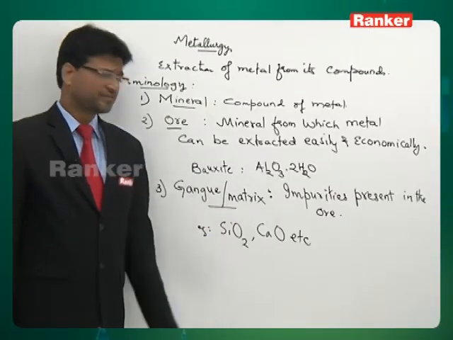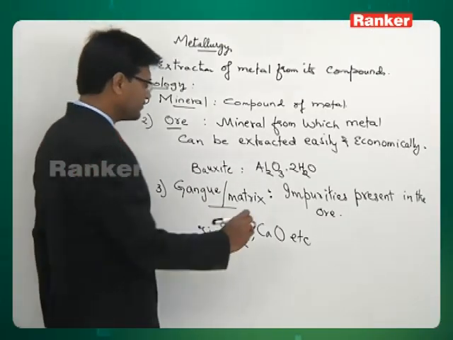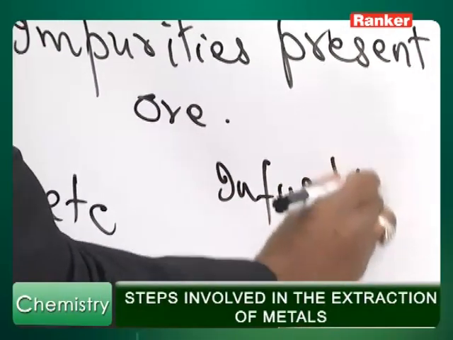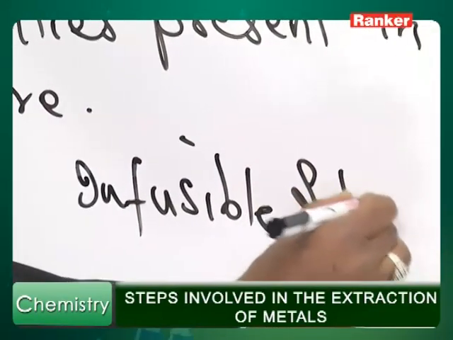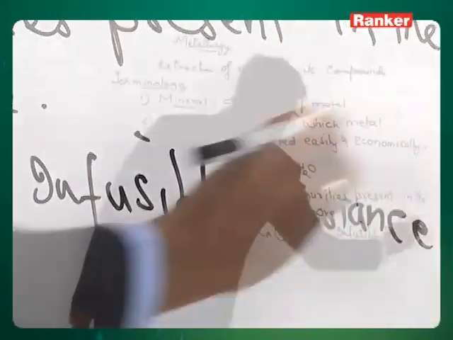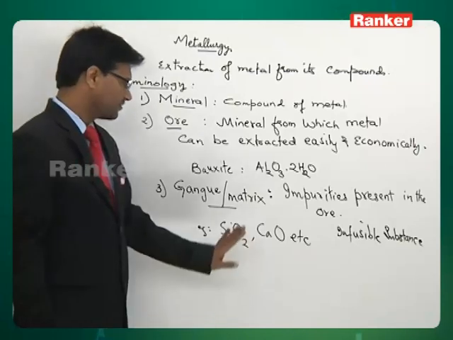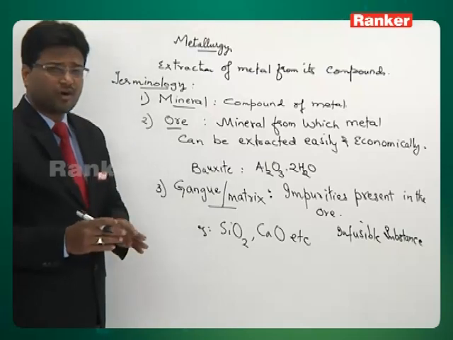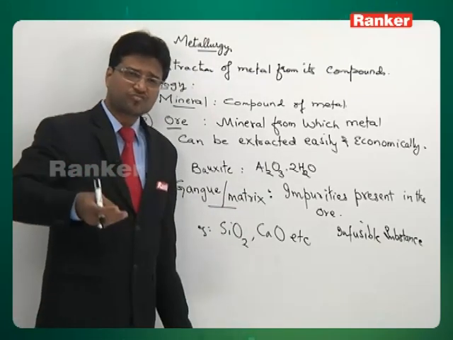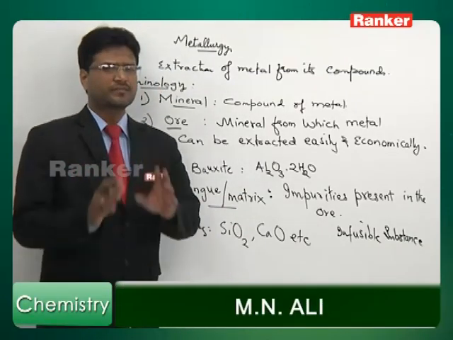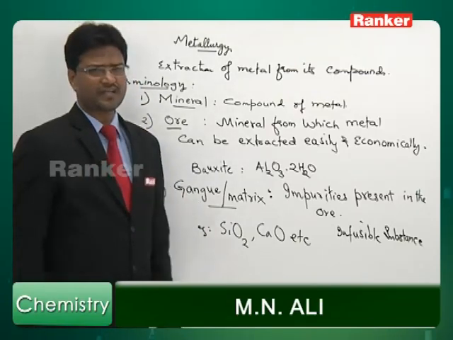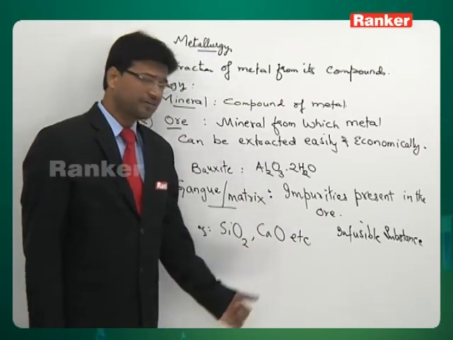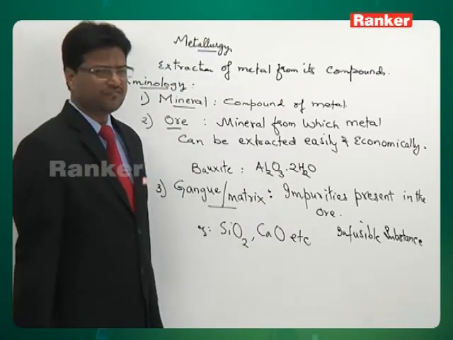So gangue is an infusible substance present as an impurity in an ore. Now, during metallurgical operation, this substance has to be transformed into some easily fusible substance, and it can be removed very easily if it can be transformed into an easily fusible substance.